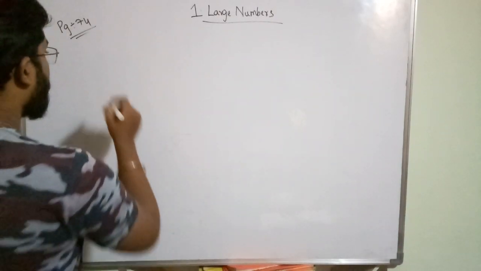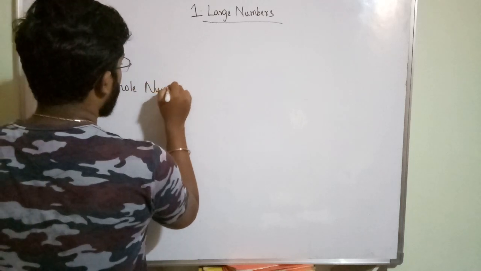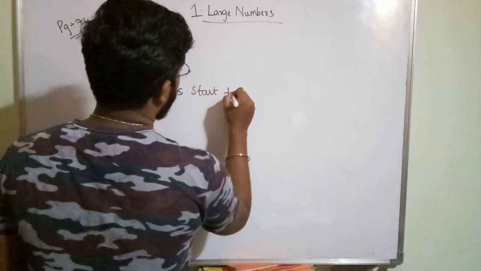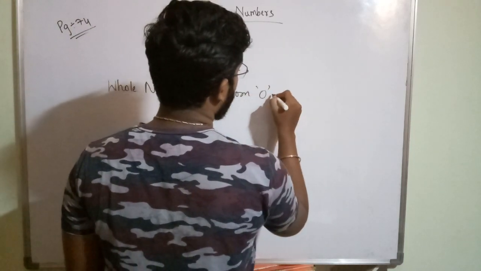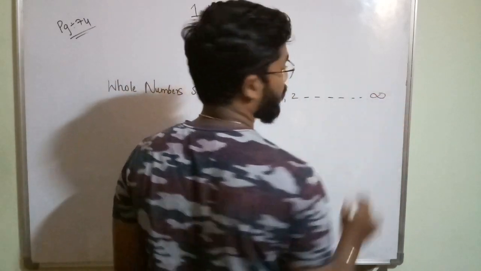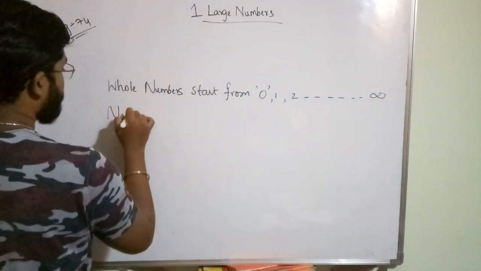So whole numbers start from 0 and they will go 1, 2, 3, on up to some infinity. Infinity means this symbol.